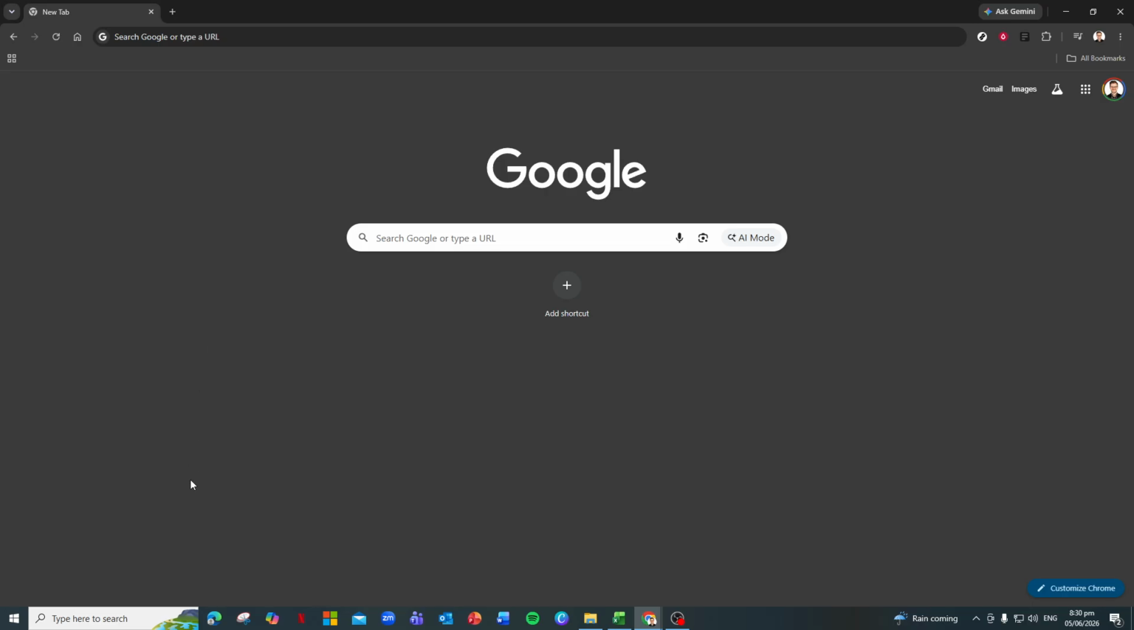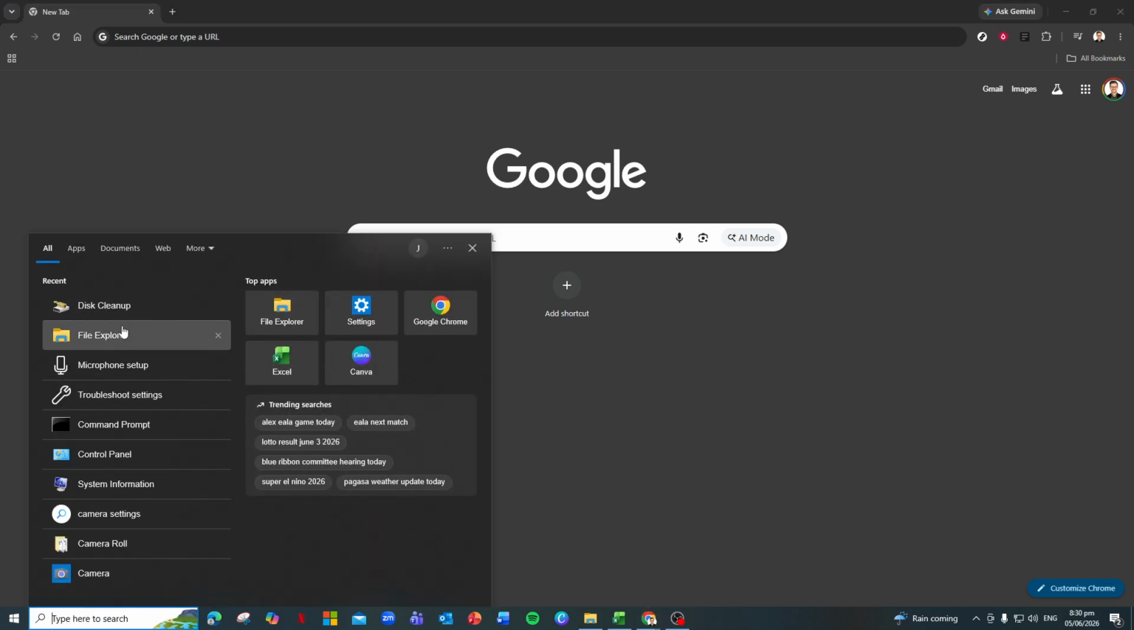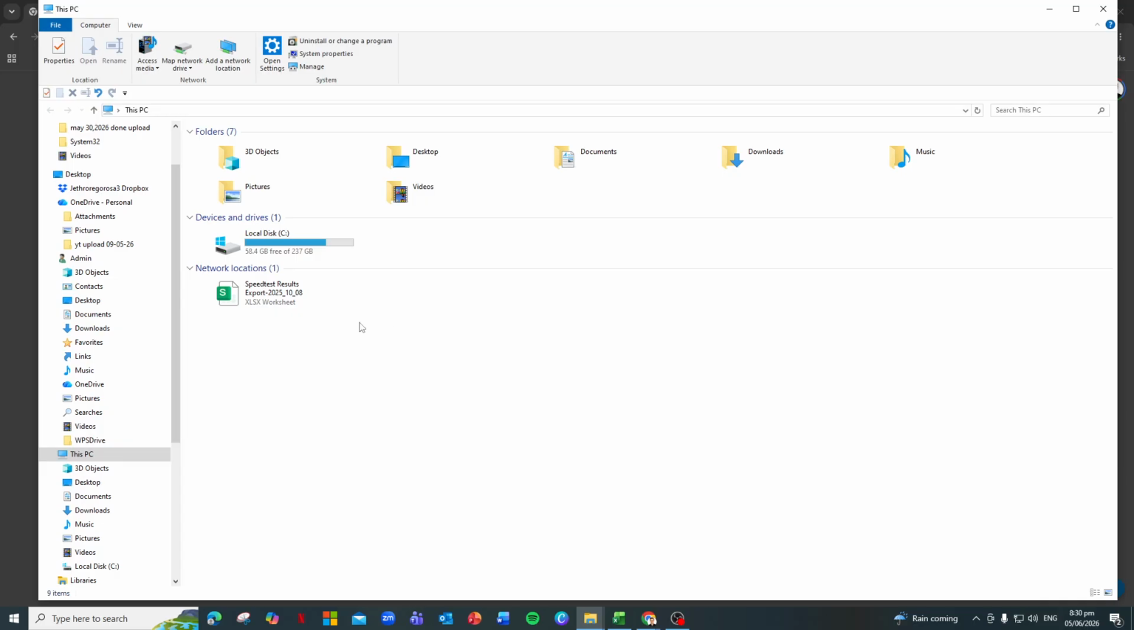Before we begin, it's always a good idea to quickly check how much space you currently have, so you can see the difference at the end. To do this, open File Explorer, click on This PC, and look at your main drive, usually labeled C. Remember roughly how much free space you see there.